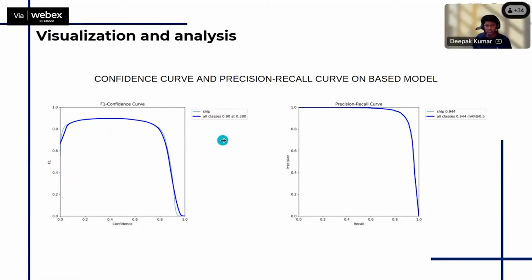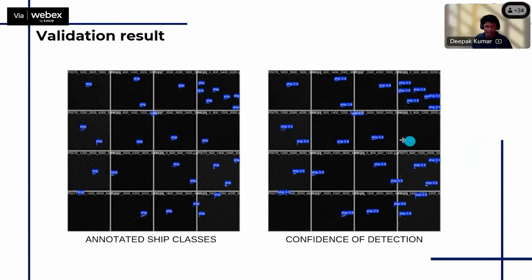So this is the basic YOLO model confidence curve. The confidence curve is telling us that around 38% of the ships are being detected with 90% confidence. This is what the F1 confidence curve is telling. And this precision-recall curve is telling us that with over 50% confidence, around 94% of ships are getting detected. So this is a very good result for the basic YOLO model.